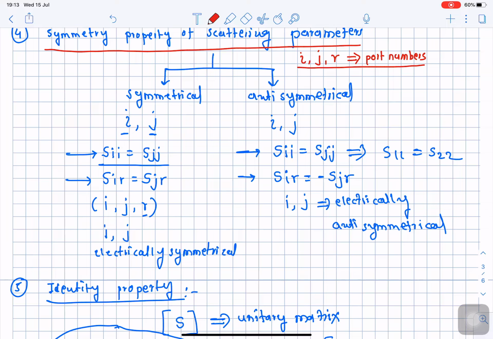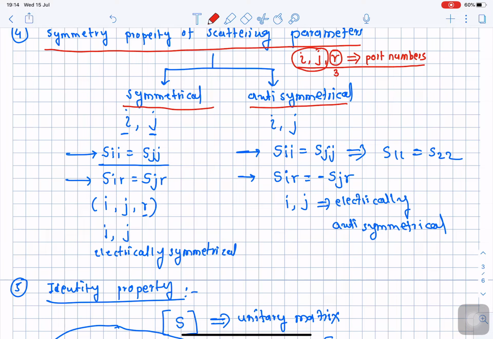The symmetry property explains whether the given two ports are symmetrical or anti-symmetrical with respect to a third port. So the first two ports we will take as I and J, and the third port we will take as port number R.